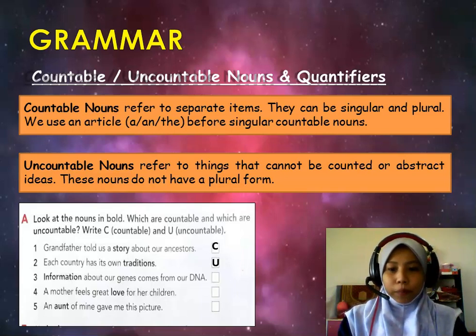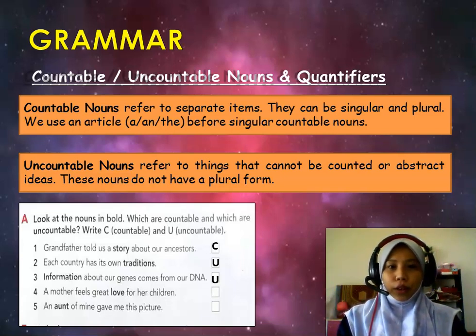Next, number 3. Information about our genes comes from our DNA. What do you think of this sentence? Is it countable or uncountable? Yes, it is uncountable based on the bold word information. There is no article before the word information.